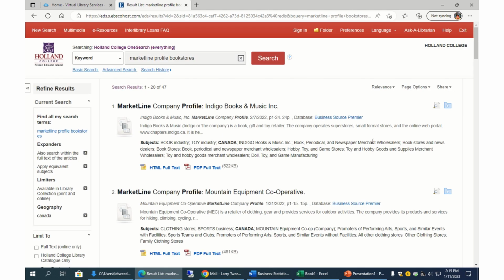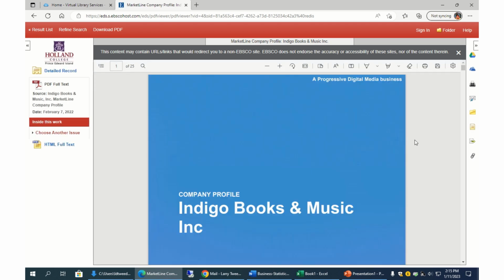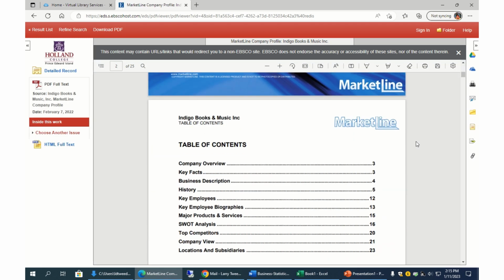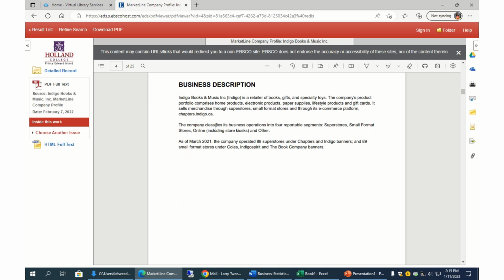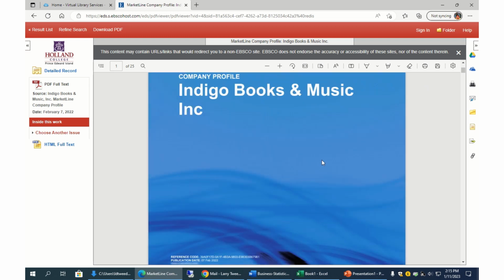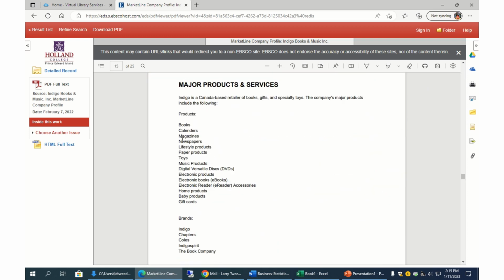Same ideas. And we have a 2022 Indigo. Click on that, a MarketLine report. You can see again information similar to the Bright Horizons. You can look at the table of contents, business description, top competitors, SWOT analysis. So we look at the description, especially toys. Go back, maybe look at the major products and services: books, paper products, toys. You can see what they offer for their bookstore.